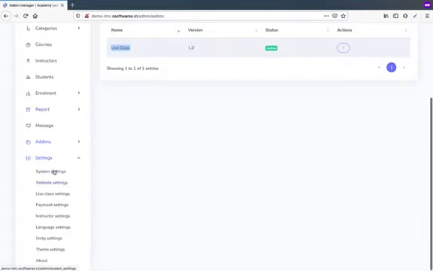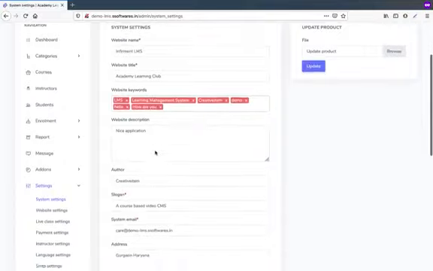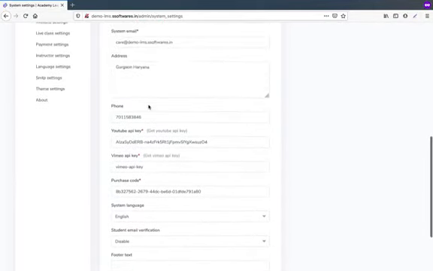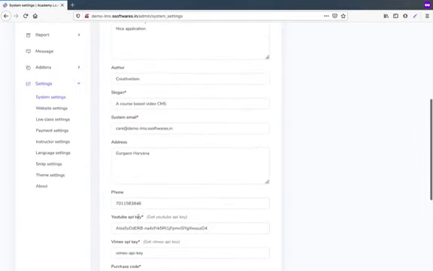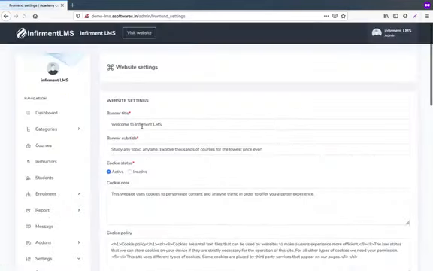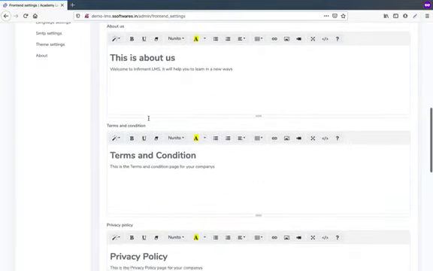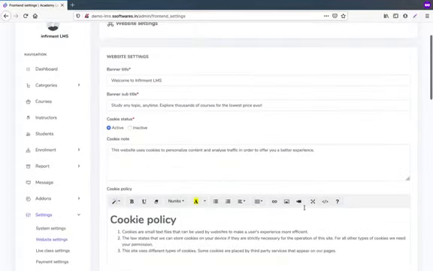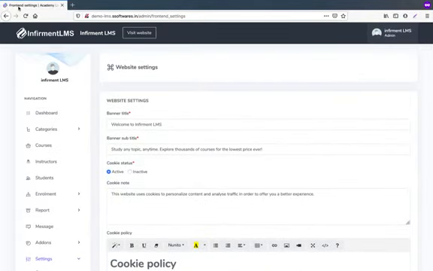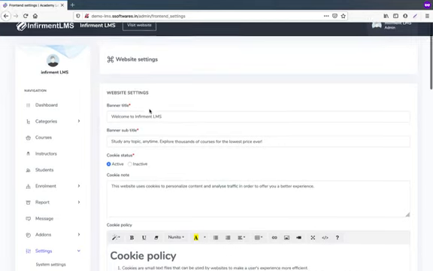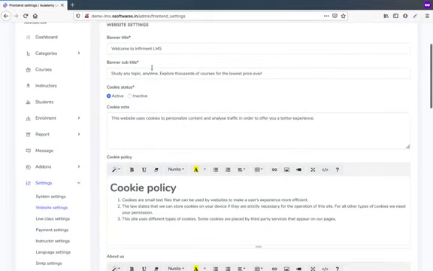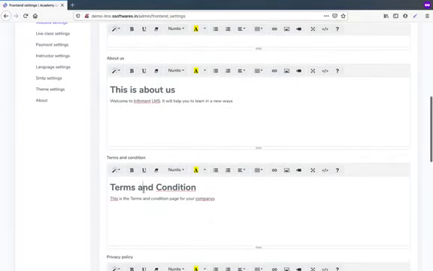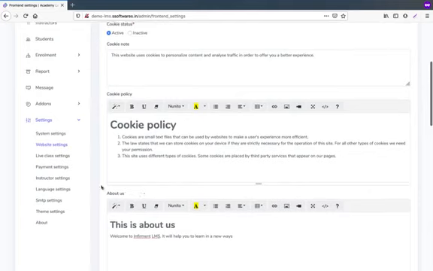Okay, so coming to the sections, in system setting, you will be able to manage all the APIs, credentials, author, slogans, title and all, and what you want to show as links in the footer. In website setting, you will be managing all the look and feel and appearance of the website: the logo, banner image, icon, Font Awesome icons, web icons, privacy policies, cookies, banner title, banner subtitle, about yourself, terms and conditions, all these things.